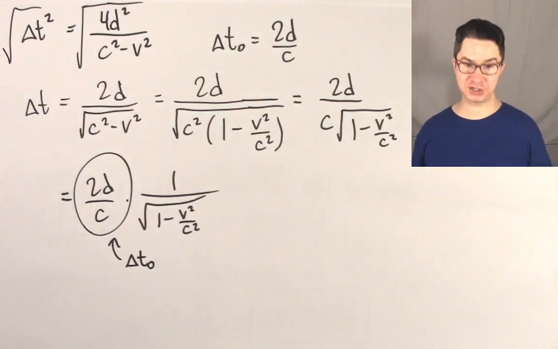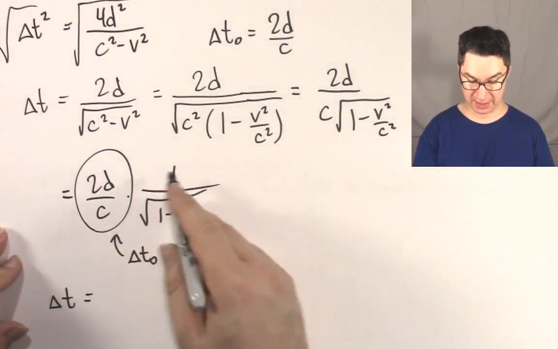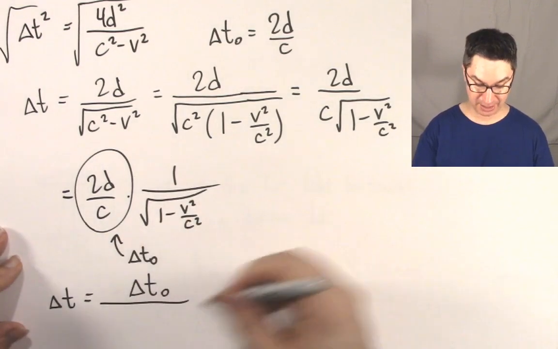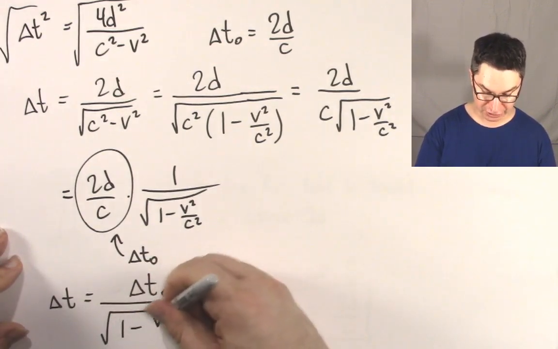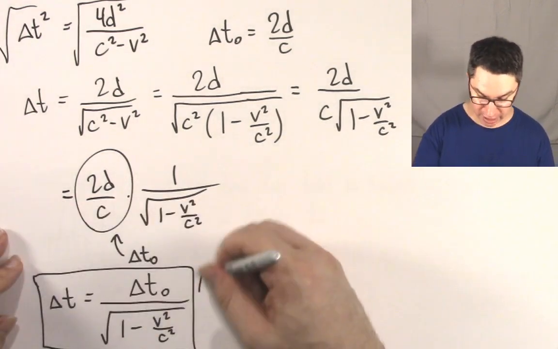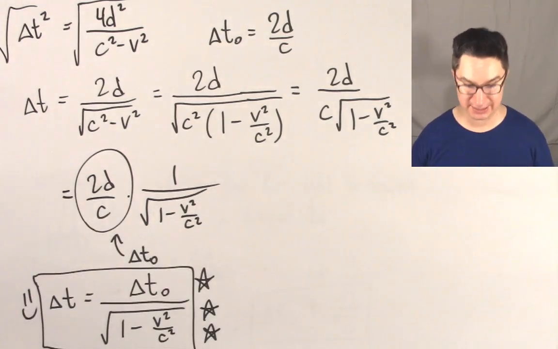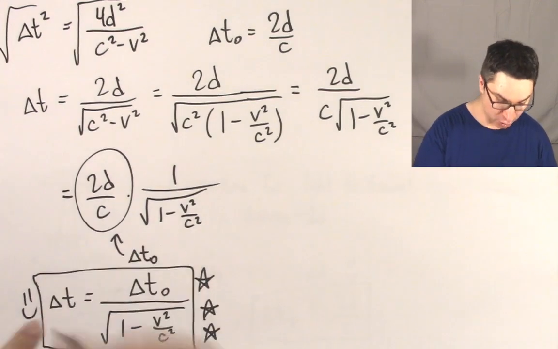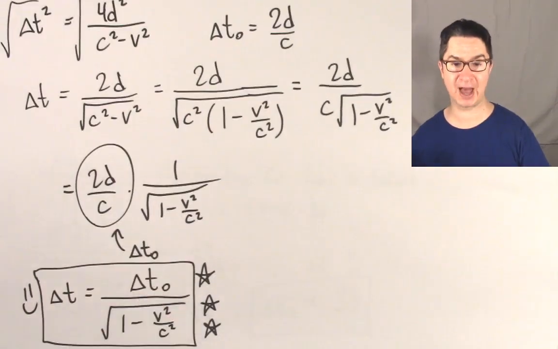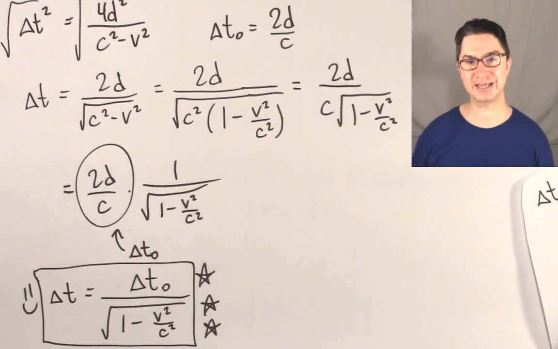So when all is said and done, when the dust clears, this is what we have. Delta t is equal to, in the numerator we have a delta t naught, and in the denominator we have a square root of 1 minus v squared over c squared. Let's put a rectangle around this. Let's star it 3 times. Let's smiley face it, because this is a big deal. What is this quantity here? What is this delta t? It's so special that we really have to unpack it. Are you ready?